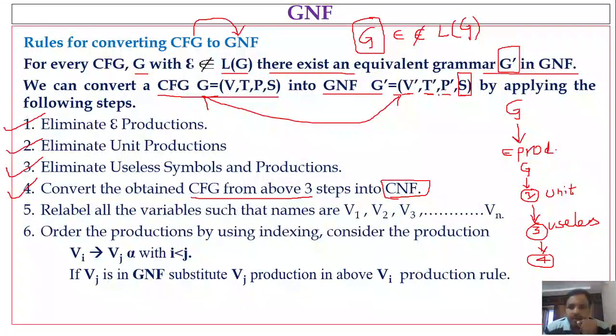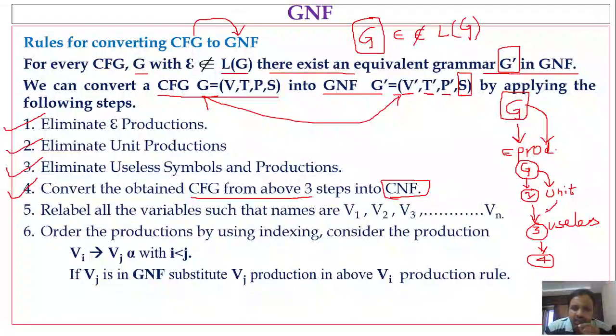So once you start performing these steps, you are going to get different versions of the grammar, right? The given grammar is considered as the CFG and we are representing it with G. If that grammar has epsilon productions, we will eliminate them, and you will get a modified context-free grammar. That modified grammar you take and apply step number 2, that is check for unit productions. If there are unit productions, eliminate them.